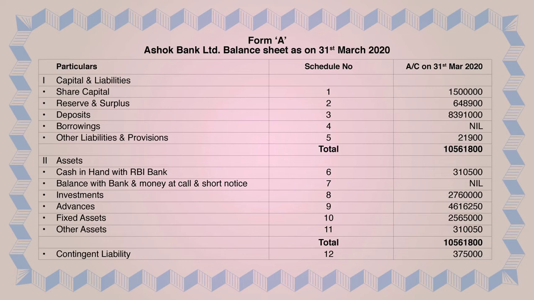So just make the format and keep the amount column blank, because you have to calculate the schedules in detail for that, and then you have to transfer the amount. Because in the previous question I have explained to you the entire sum like that.